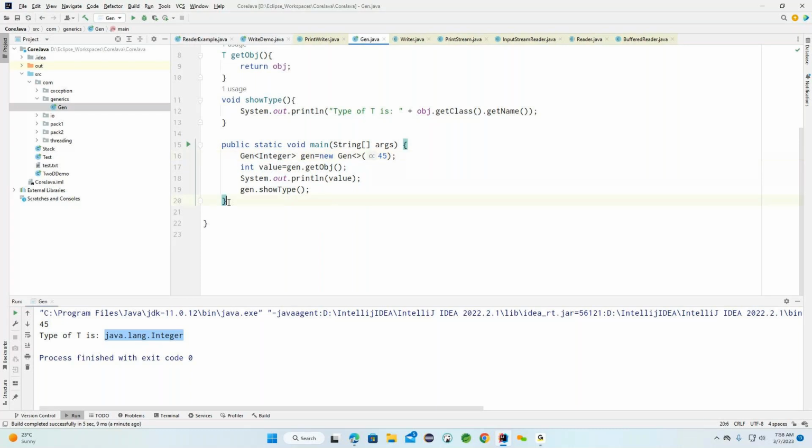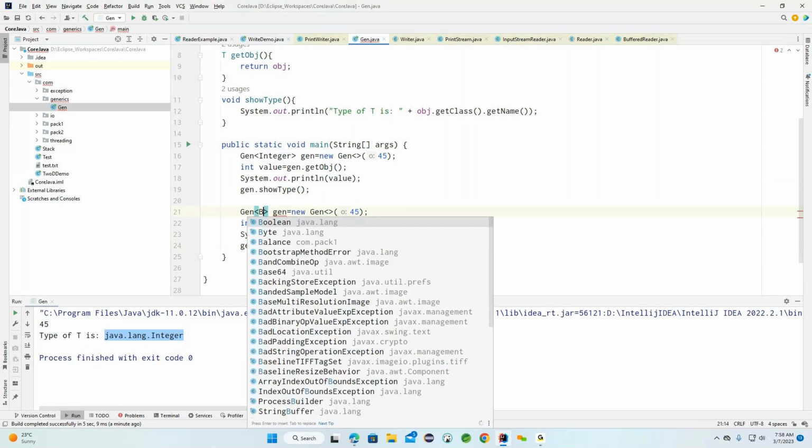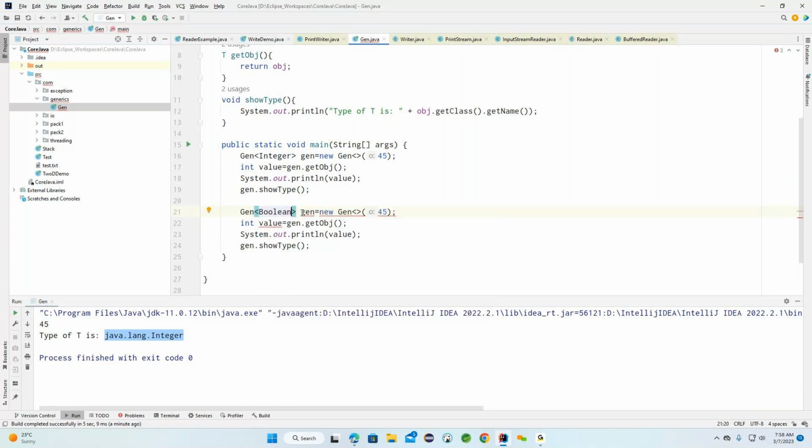Now if you see, after this particular section of code, here I'm trying to come up with a boolean. Now generic one, I'm providing false here. Now observe carefully, here also I'm trying to print. Now if you observe carefully, this is the generic class, and here also we are trying to create a generic class object.